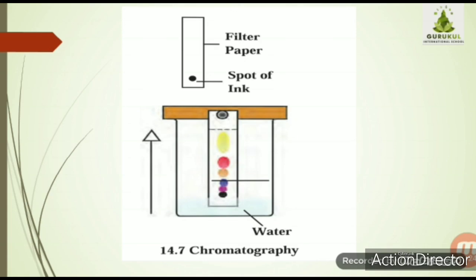This experiment can also be done using a chalk stick instead of the filter paper. On the chalk also you can put a drop of ink, and if you dip it into the beaker with water, the water will slowly run up to the upper level of the chalk.